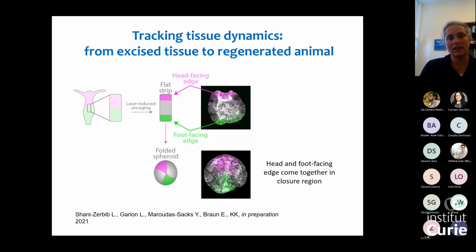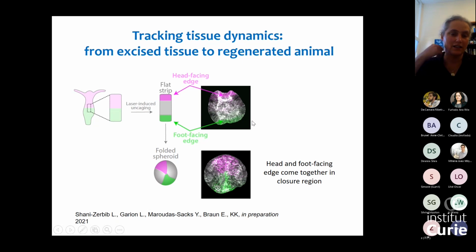To look into this question, we wanted to label the tissue in the original excised tissue segment and see where the head forms relative to the original tissue organization. We wanted to label both the head-facing edge and the foot-facing edge of the tissue. To label with two colors, we generated grafted animals where each half was electroporated with a different caged dye, and then when we uncage them, we get different labels for the head side and the foot side. You can see here the excised tissue, with labeling in magenta on one side and in green on the other side.